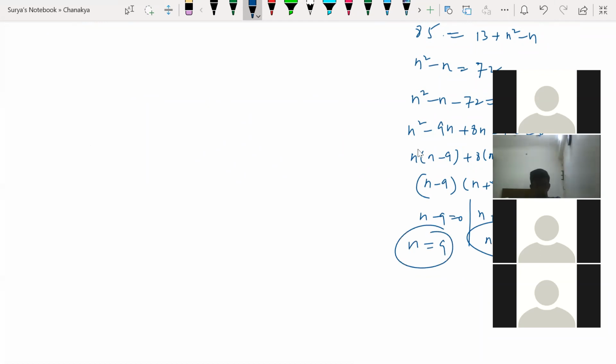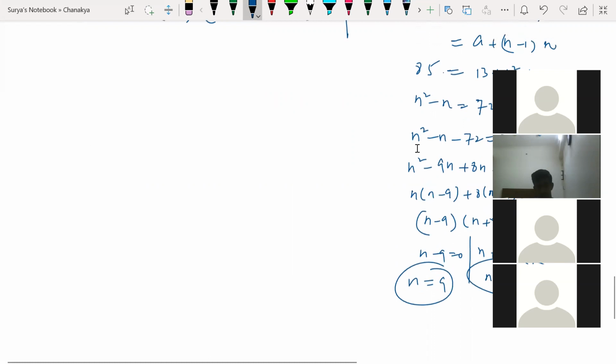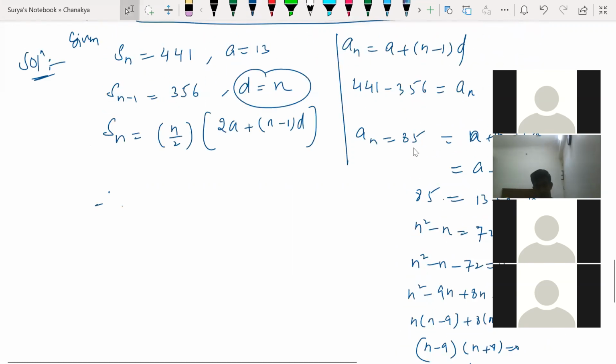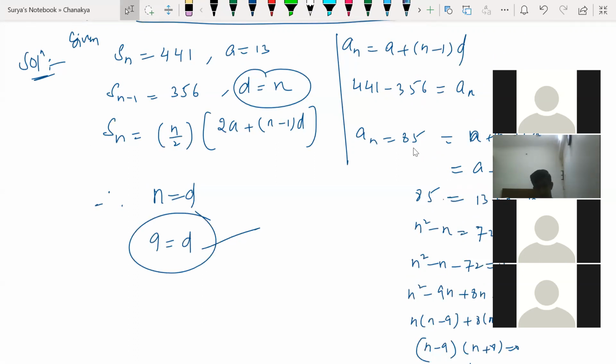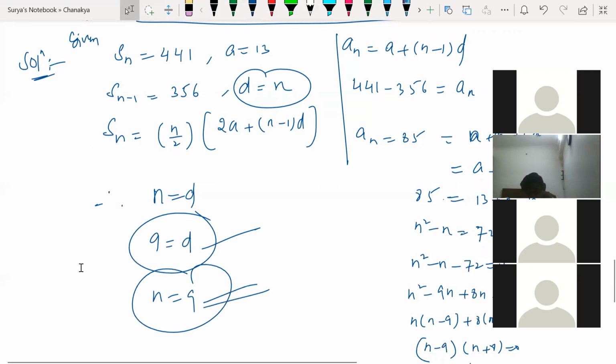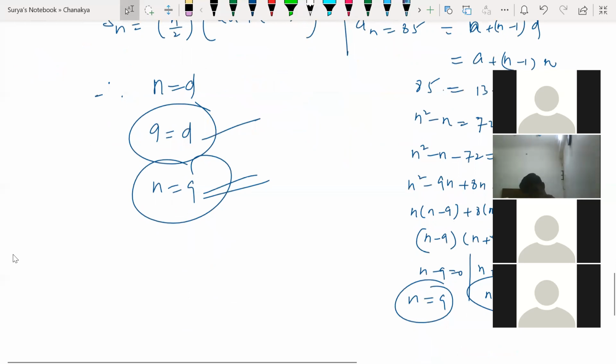n is your number of terms. So total 9 terms I have here. So therefore n is equal to d, right? n is equal to d means what did I get for n? 9. So what is the common difference too? d is also 9. So total I have 9 terms and a common difference of 9. Understood? So guys, this is how we can solve it.